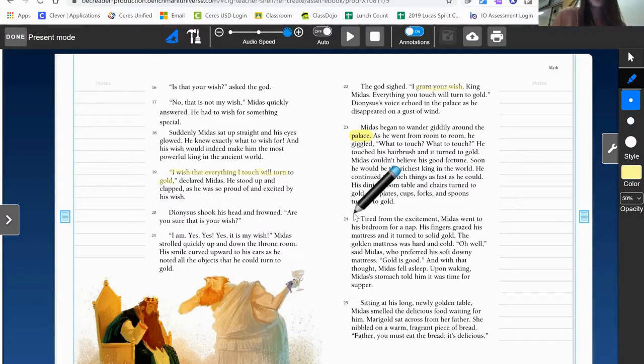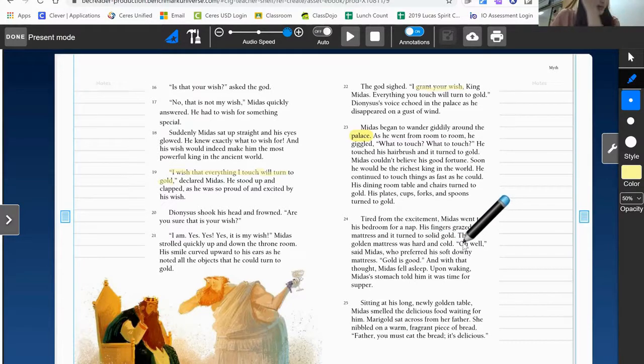Tired from the excitement, Midas went to his bedroom for a nap. His fingers grazed his mattress, and it turned to solid gold. The golden mattress was hard and cold. "Oh well," said Midas, who preferred his soft, downy mattress. "Gold is good." And with that thought, Midas fell asleep. Upon waking, Midas's stomach told him it was time for supper.